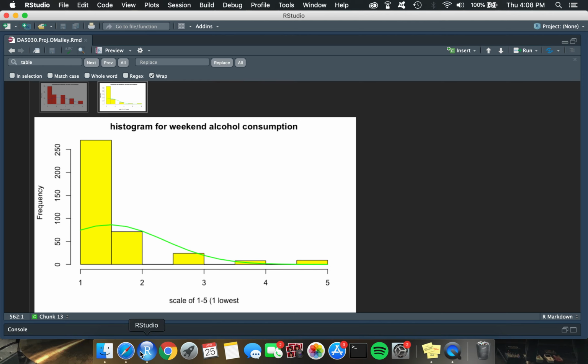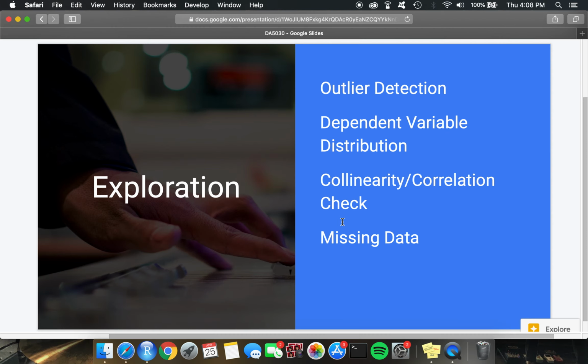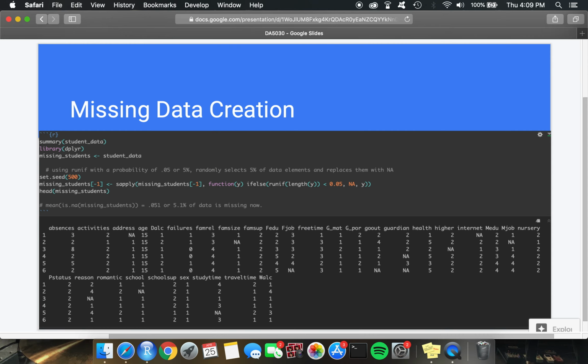Besides that, for looking at the data, I found that there were no correlations between the dependent variables, or there was really no scare of collinearity, and also there was no missing data in my data set. For comparison purposes, however, I did randomly select 5% of my data to become missing.